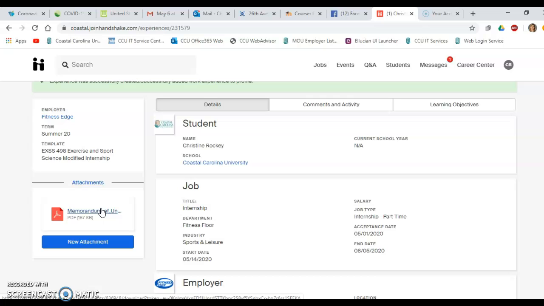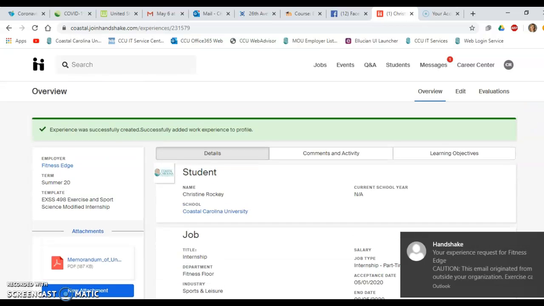Many places that you will go will already have a memorandum of understanding. And if you look on the Excel spreadsheet that is in the 490 class, you'll be able to see all of the places that have approved internships. If you're at home and doing an internship at a new site, unless you're in like Columbia, Florence, or Charleston, chances are pretty good that we have not worked with that agency, so you will need to get them to do this. And that's going to be the most important part.